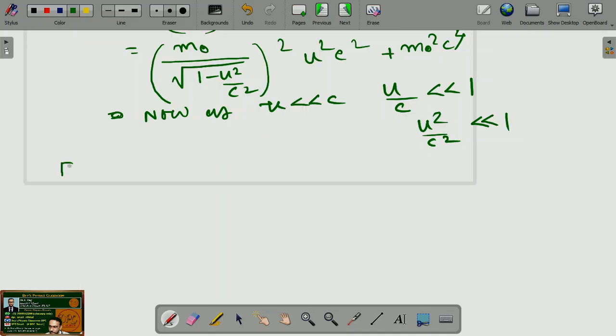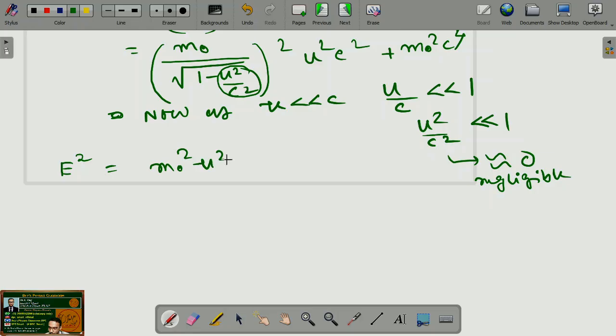So in that case this term will be negligible, almost 0. So E square would be m naught square u square c square plus m naught square c to the power 4.